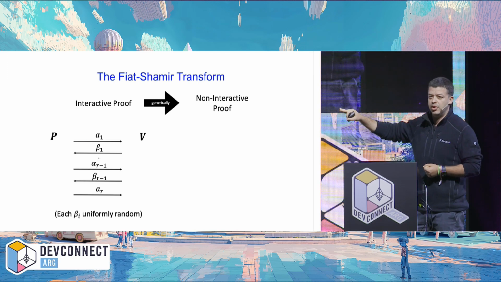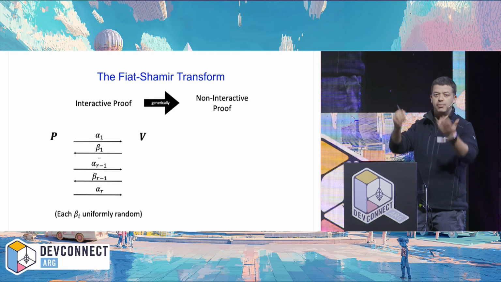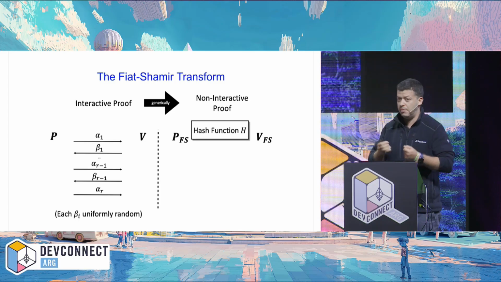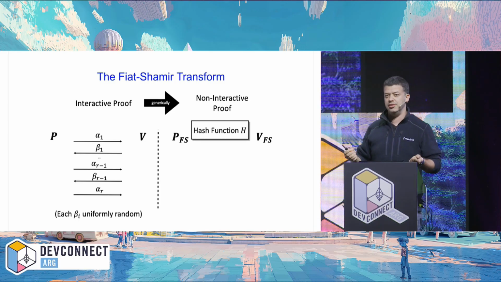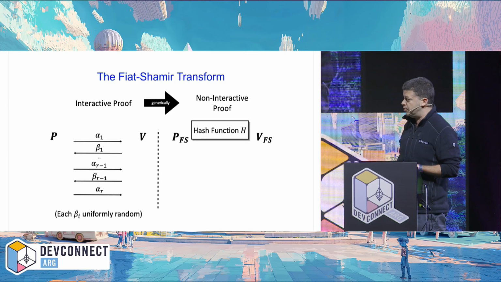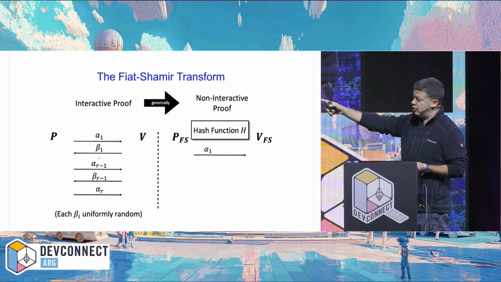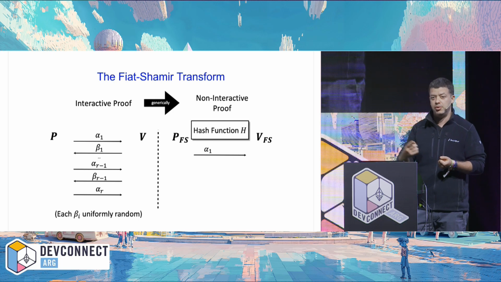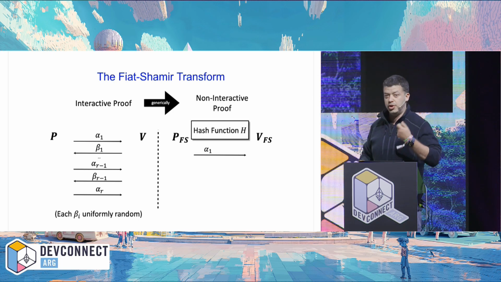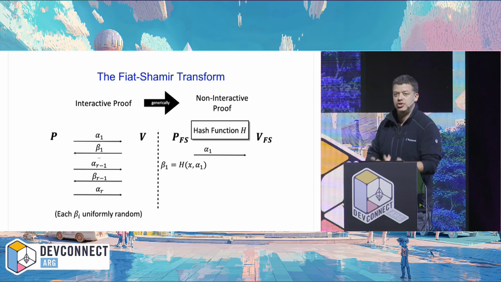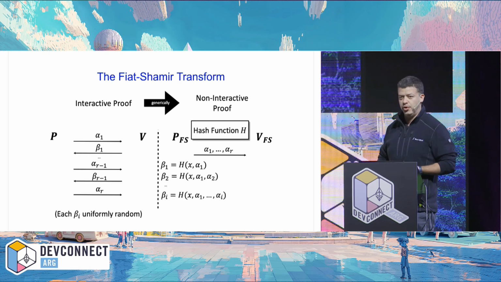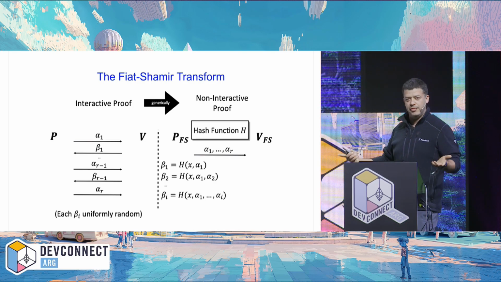So we have an interactive protocol, but interaction is no good, right? We want to post our proofs on chain. We don't want to go back and forth. What Fiat-Shamir lets us do is replace this interaction by a hash function. The idea is to build a new non-interactive protocol in which you emulate the first prover message easily, you just run the interactive prover. But then rather than wait for the verifier to respond with its random challenge, you derive the random challenge by hashing the message that you just produced. Using that, you can generate the next challenge and so on and so forth, and generate all of the challenges and therefore the entire proof. So this is the beautiful Fiat-Shamir transform.